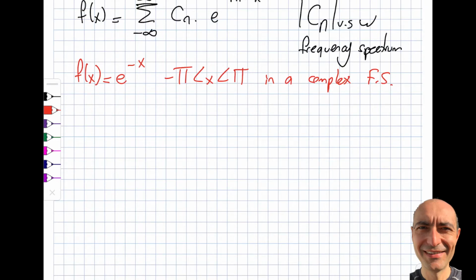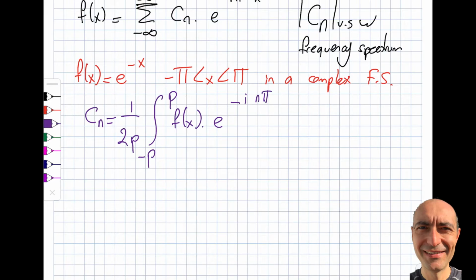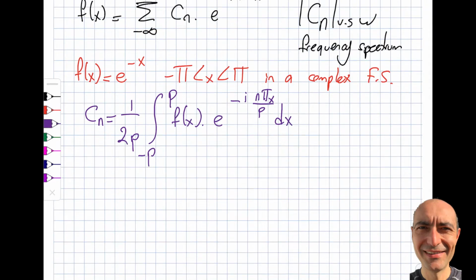So I'm looking at the notes from my previous segment, and I have the Cn to be defined this way: 1 over 2p, integral from minus p to p of f of x times e to the minus i n pi x by p dx, all right? The first thing I always do is investigate what p is. It's going to be pi, so it's going to be fairly straightforward.